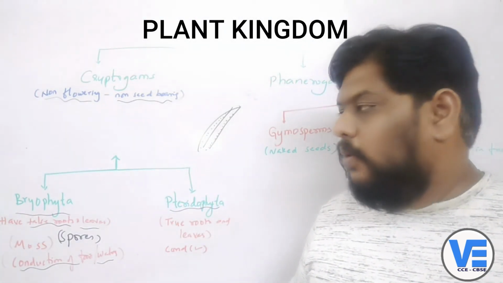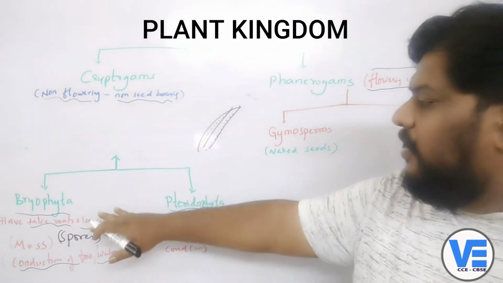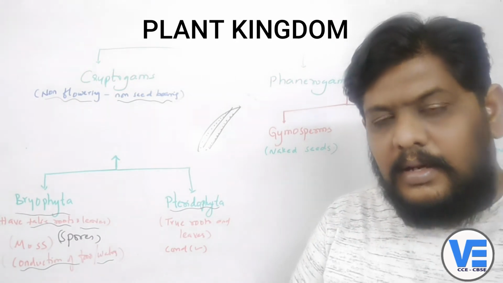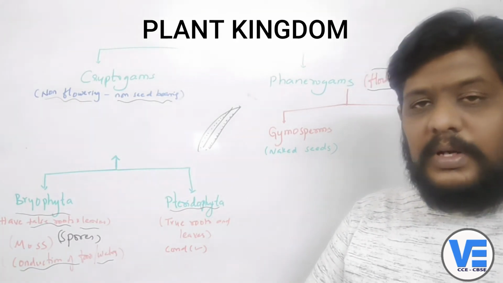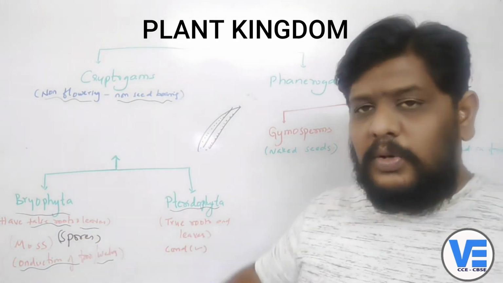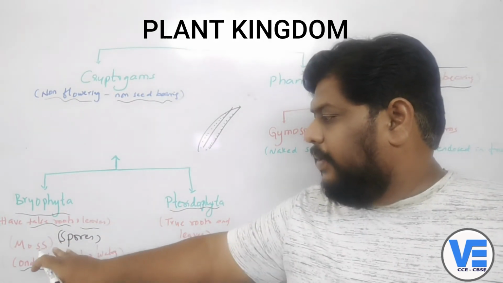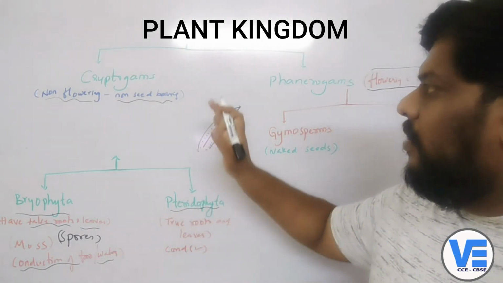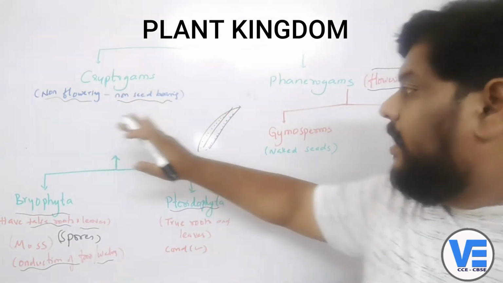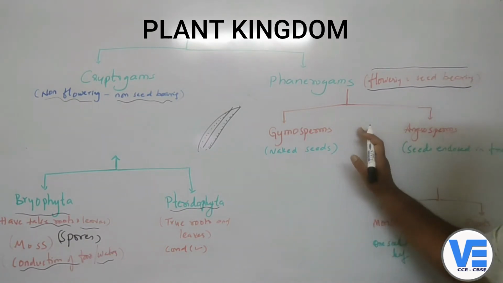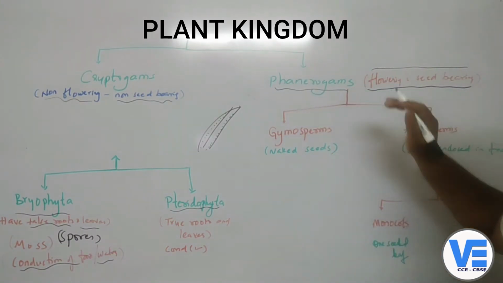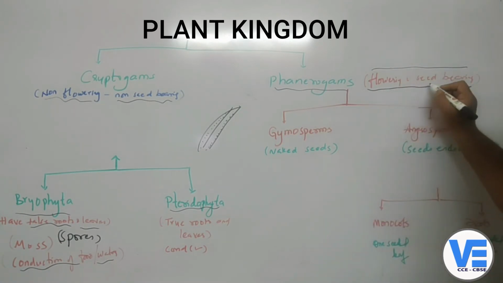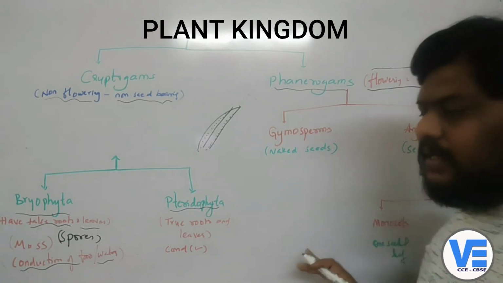So that is how these plants in the Bryophyta and Pteridophyta are not giving out any flowers or seeds, and some of them will not have proper roots and leaves, so they are not differentiated. So that's how we come to the end of the cryptogams. And now come to the phanerogams here. As the name suggests, these are the flowering plants and also seed bearing plants. So what are the plants in this group?